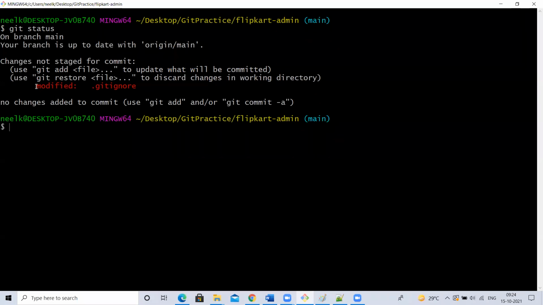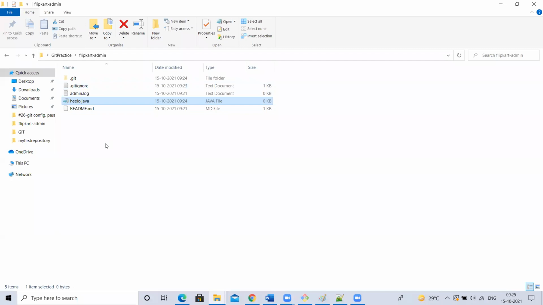But that .gitignore is only in my local. There is a chance that some other person can commit a .java file. So what I shall do, I'll commit this .gitignore and push it to GitHub. So someone else also will pull it or clone it. So even their .gitignore will have that Java file ignored, they will not be able to commit the Java files. In real time Java files we should allow, but I'm showing for example.